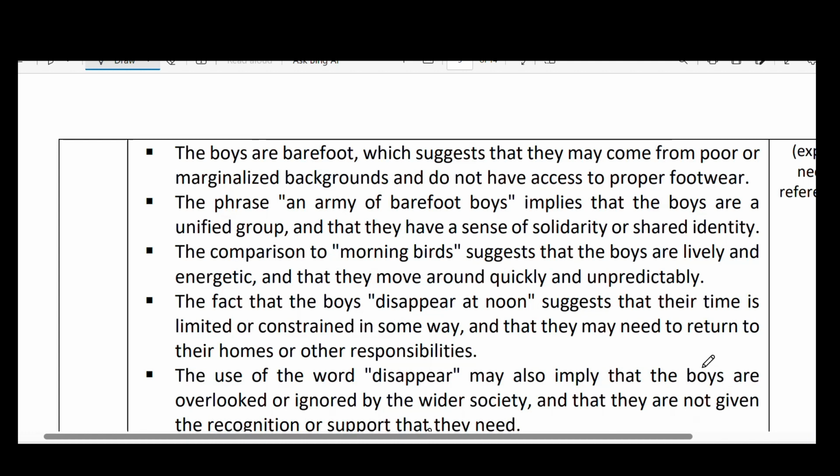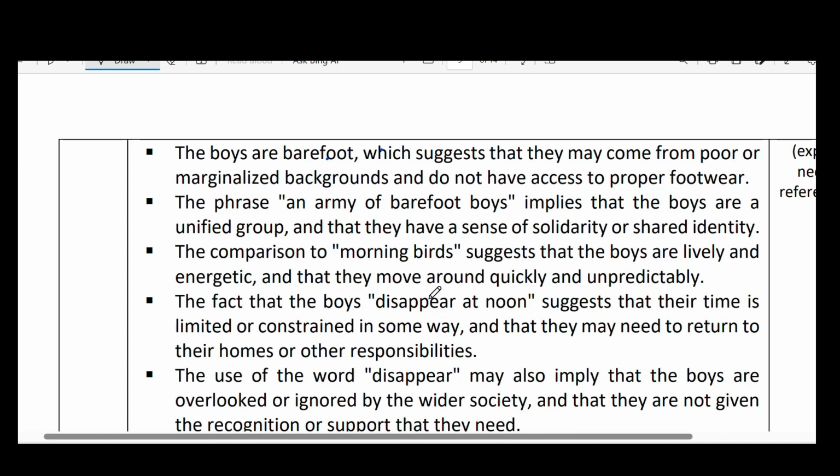The phrase "an army of barefoot boys" implies that the boys are a unified group, and that they have a sense of solidarity and shared identity. Solidarity means some kind of unity here.